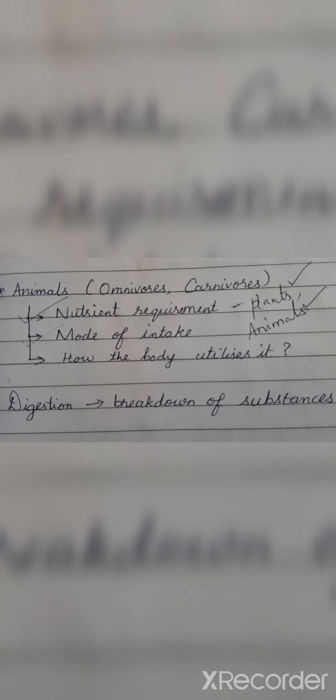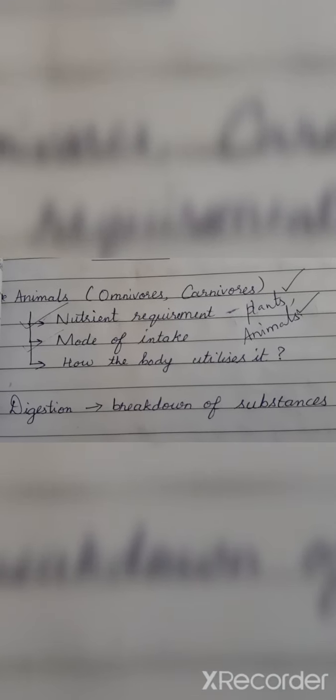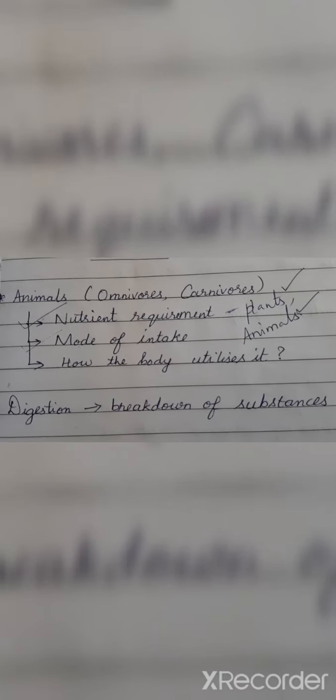So first tell me, what is digestion? Digestion is a process of breaking down the substances. If I take a raw carrot, it is a complex substance. It is a heavy substance. I cannot absorb the nutrients directly from a raw carrot. I have to chew it and then swallow it. From that, the nutrients should be absorbed by the cells of the body.